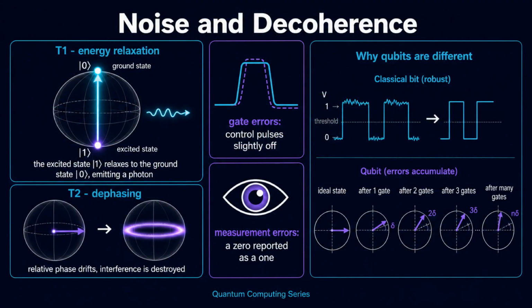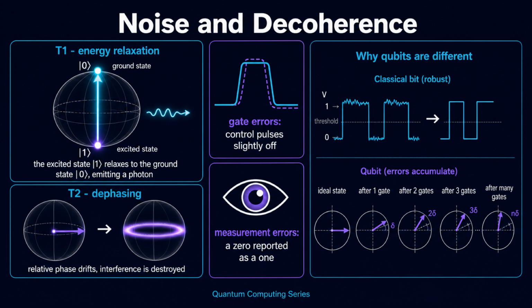Errors come from several directions. Decoherence is the loss of quantum information to the environment, and 2 timescales describe it. T1 is energy relaxation, the qubit decaying from the 1 state toward the 0 state, like an excited atom emitting a photon. T2 is dephasing, where the relative phase inside a superposition drifts randomly, destroying the interference that Chapter 2 showed to be the source of quantum advantage.